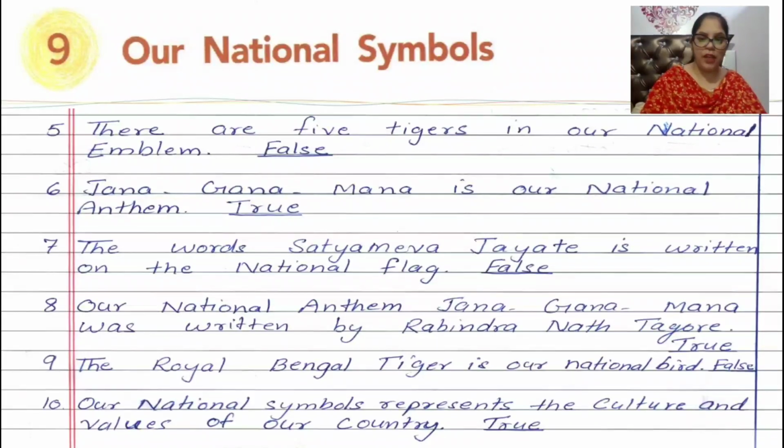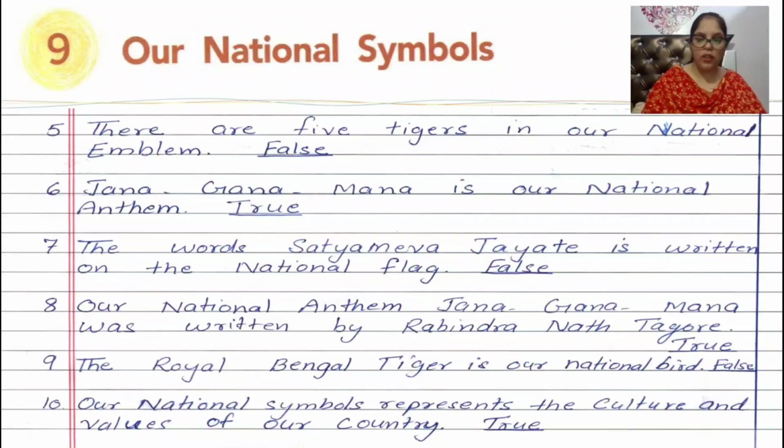Number 5, there are 5 tigers in our national emblem. It is false. There are 4 lions in our national emblem, not tigers. Number 6, Jan Gan Man is our national anthem. Yes, children, it is true. And it is written by a Bengali poet, Gurudev Rabindranath Tagore. Number 7, the word Satyamev Jayate is written on the national flag. No, false. It is written below the national emblem. 8th, our national anthem Jan Gan Man was written by Rabindranath Tagore. Yes, children, it is true, and he is a Bengali poet.